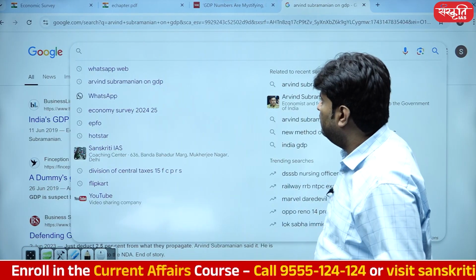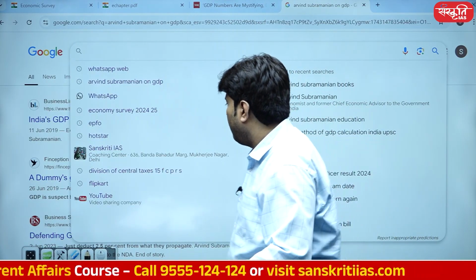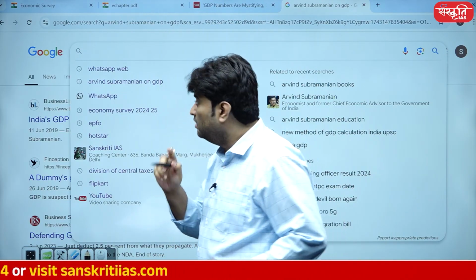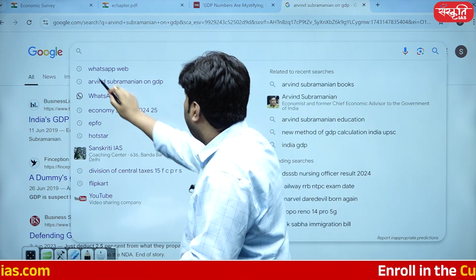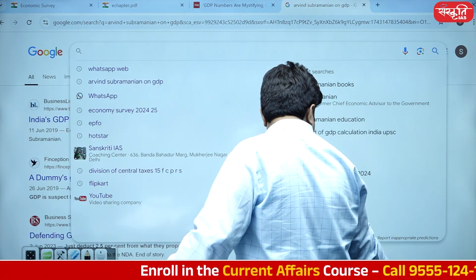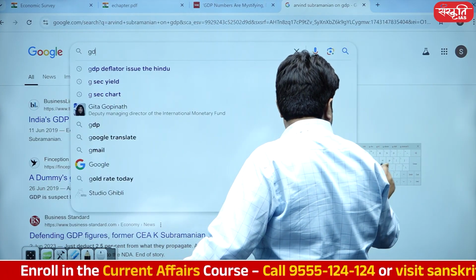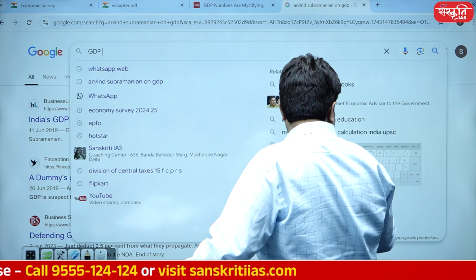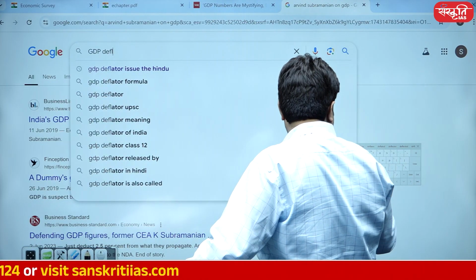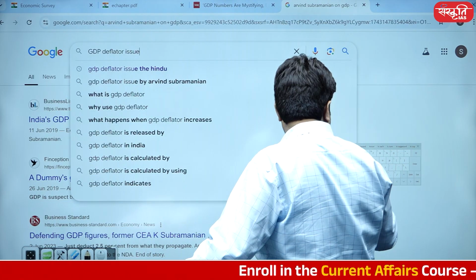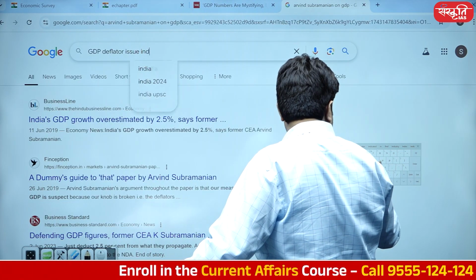Let me show you one more important point. What should I show you? GDP deflator issue. Indian Express.